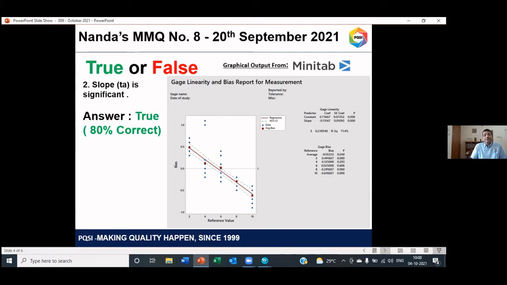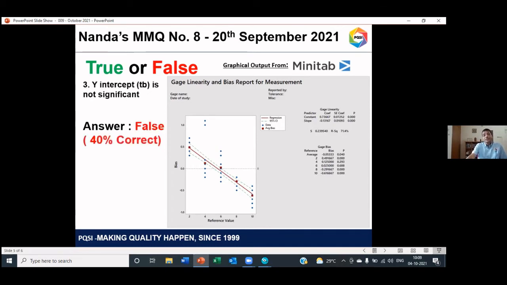So going with the Minitab output, if you look at the p-value for slope, the p-value says it is 0.00, which is less than the level of significance of 0.05 for a 95% confidence level. So the slope is significant is the answer for this. So I'm happy that most of you got this one right. Okay, so let's move on to the third question.